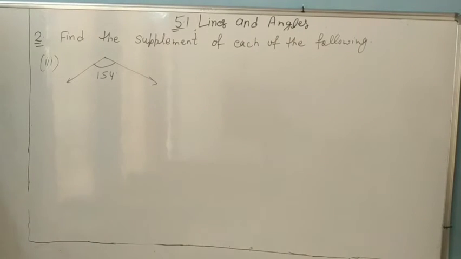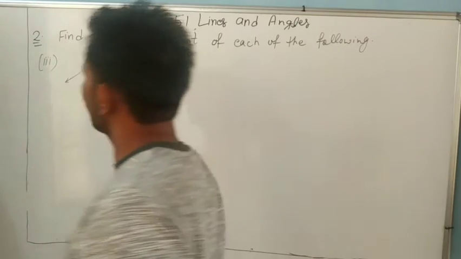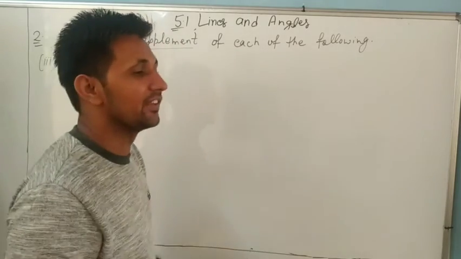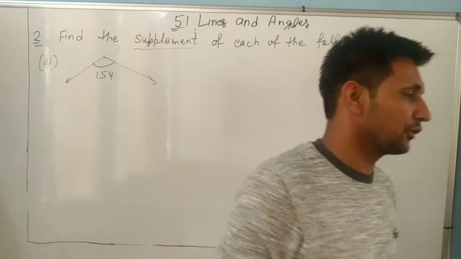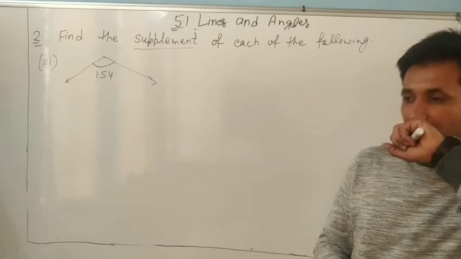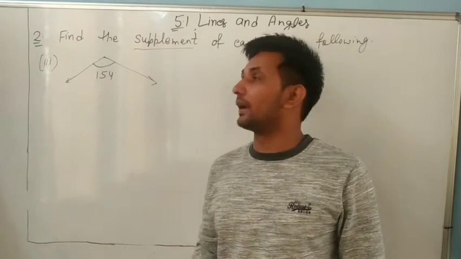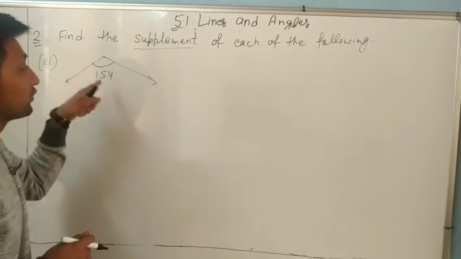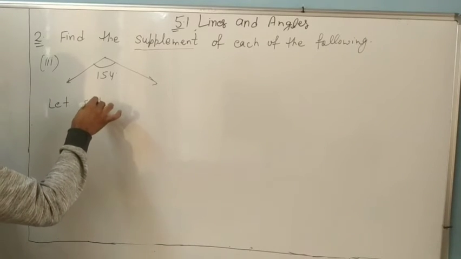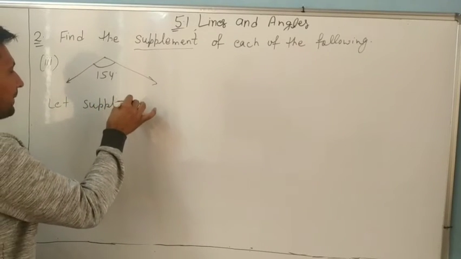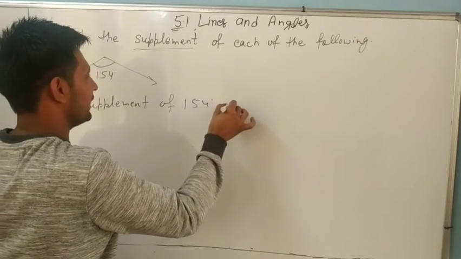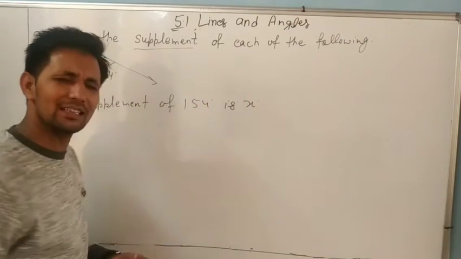Now, dear, second part. In the second question, we have to find the supplement of each angle. In the first question we found the complement. Now we will find the supplement. So we write: find the supplement of this angle. Let the supplement of 154 degrees be x degrees. x is very common here.